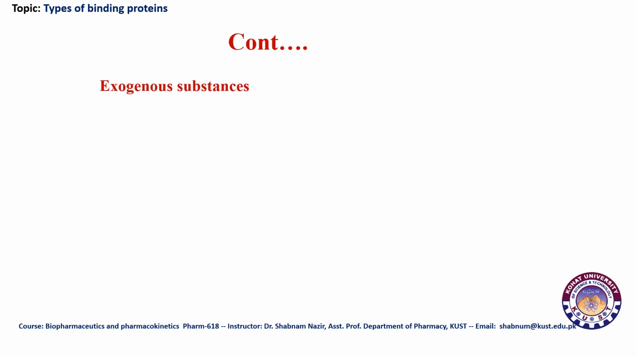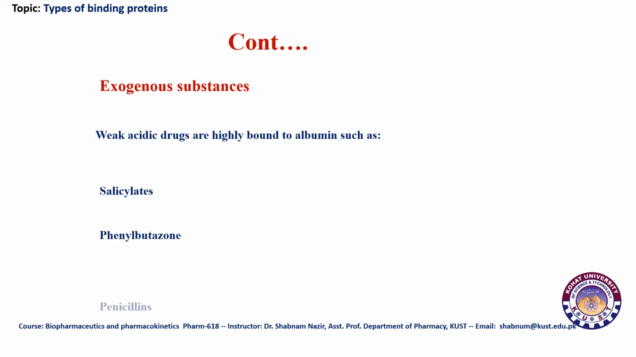As far as exogenous substances or drugs are concerned, as albumins are basic in nature, weakly acidic drugs get attracted to albumins. Examples are salicylates, phenylbutazone, and penicillins.